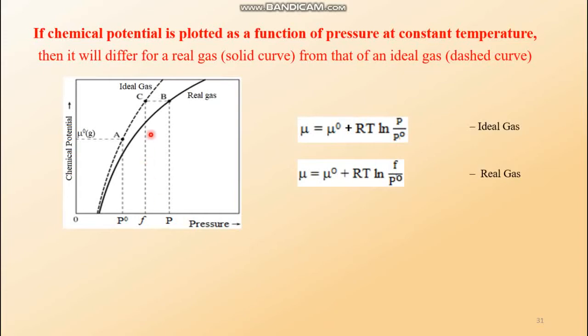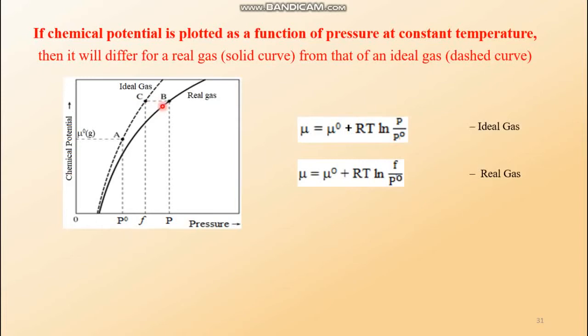So here chemical potential is plotted against pressure. This logarithmic curve is obtained and this solid line curve is for the real gas. So suppose at this point the pressure is P. If it would have been an ideal gas, there would have been no intermolecular attraction force, then the actual pressure would have been a little greater than that. That means instead of here, the pressure would have been here. Similarly, suppose at this point, the pressure should have been here, a little greater than the real gas.